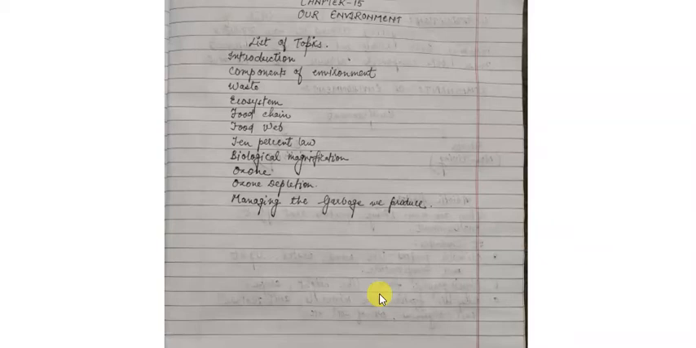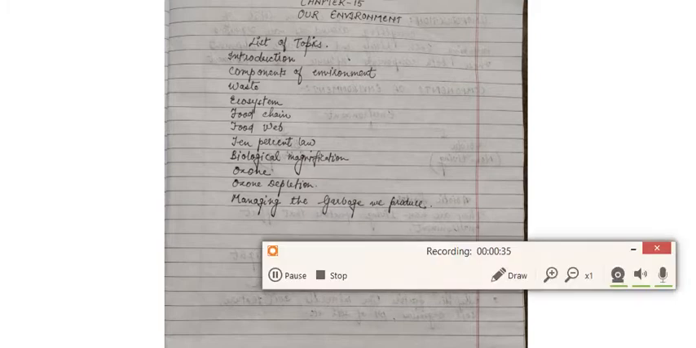Students, today we will start the next chapter, chapter 15, our environment. What are the topics included in this chapter? First is the introduction, then components of environment, waste, ecosystem, food chain, food web, 10% law, biological magnification, ozone, ozone depletion, and last is managing the garbage we produce. So these are the topics covered in this chapter.